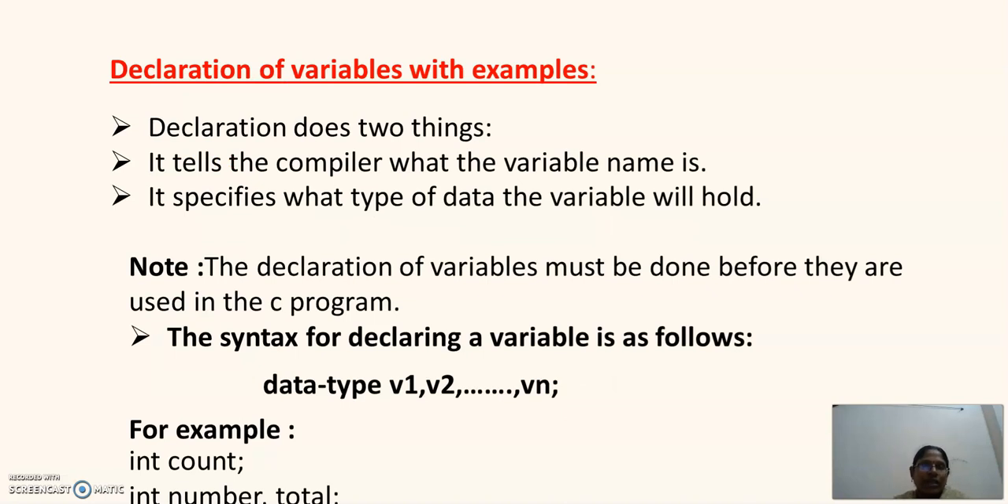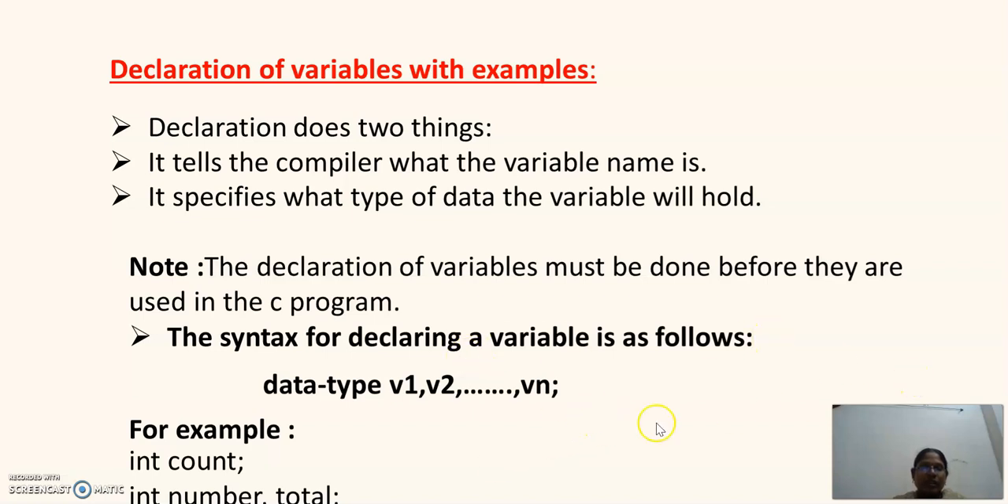Declaration of variables with examples. Declarations do two things. They tell the compiler what the variable name is, and they specify what type of data the variable will hold. The declaration of variables must be done before they are used in the program. In C programming we are going to use a number of variables. Whenever you are using variables in the program, those variables should be defined beforehand. That means before using the variables, you need to declare the variables and the type of those variables.